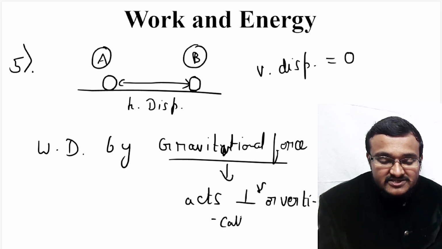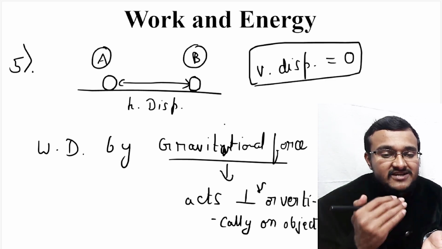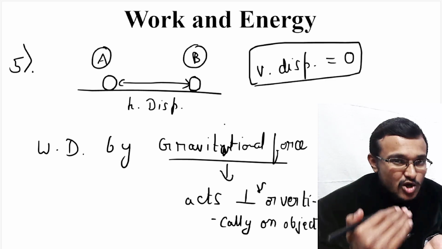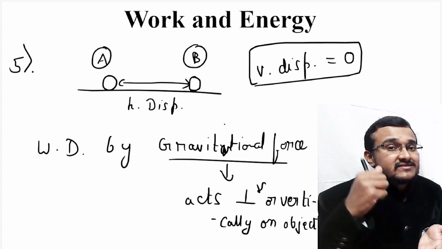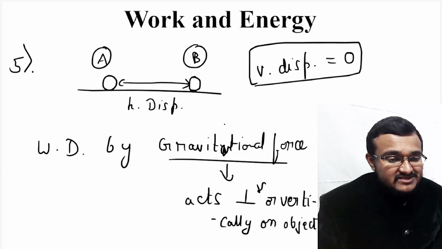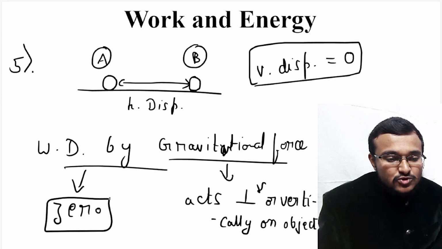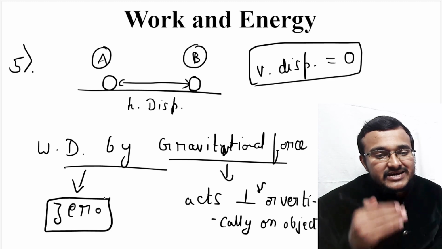So gravitational force is acting on this object, but there is no vertical displacement taking place. So that means here work done by gravitational force is 0 because there is no vertical displacement happening by this object.